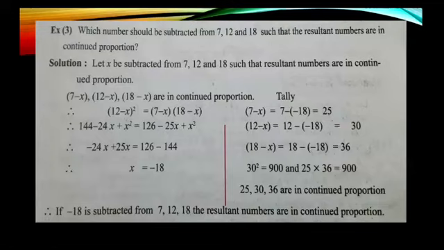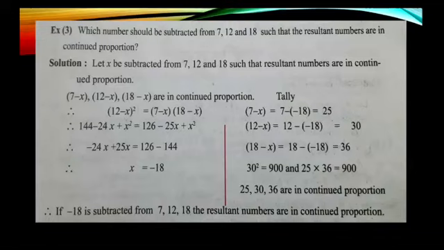On the next part, 7 minus x is equal to, we are substituting the value of x in 7 minus x. So, 7 minus x is equal to 7 minus (minus 18). Minus of minus, we have to do addition. So, 7 plus 18 is equal to 25.